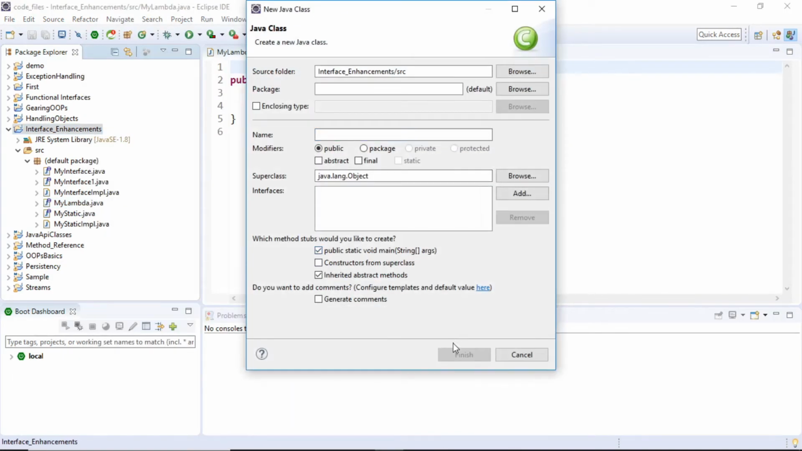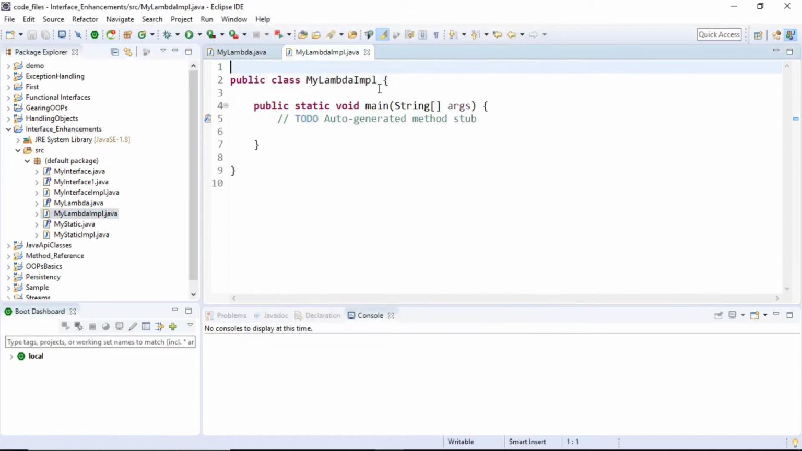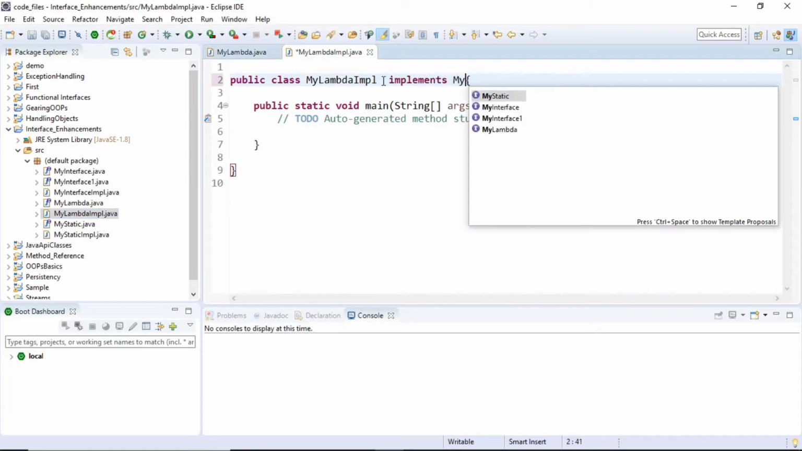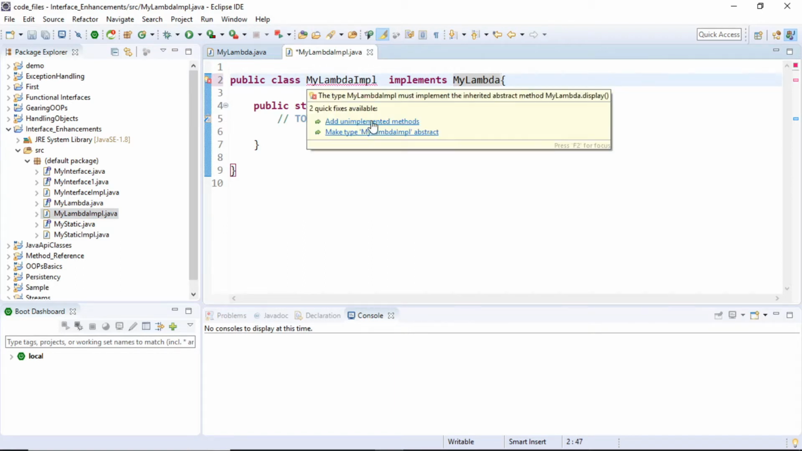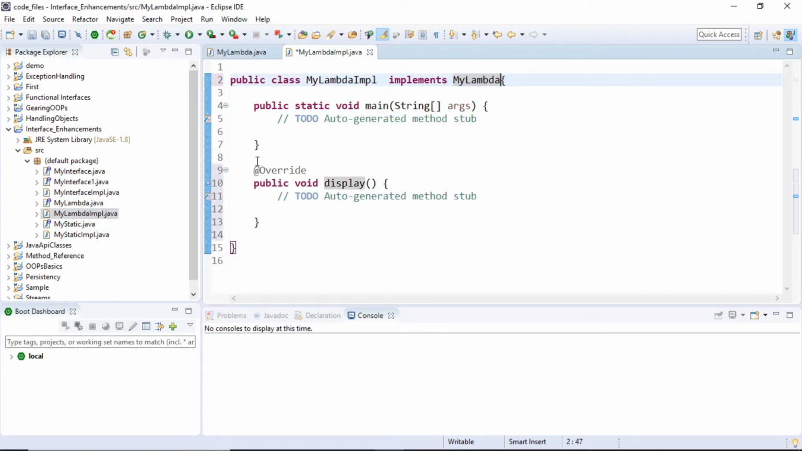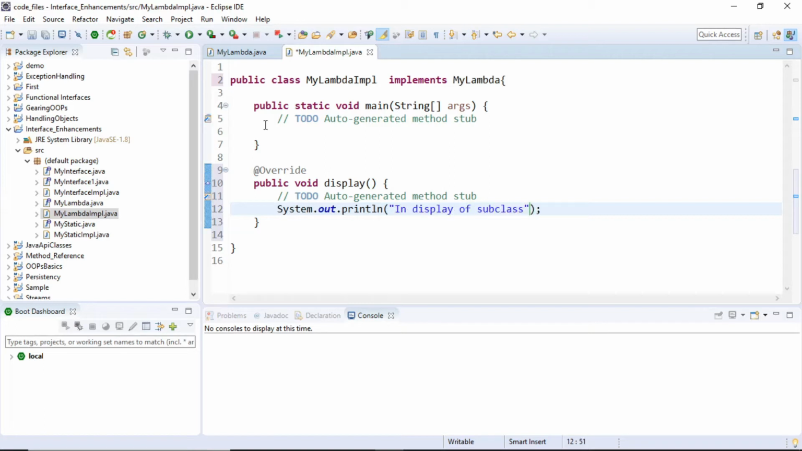So inside this, I'm going to have, let's say, public static void main, and the name of the class is MyLambdaImpl, and this is going to implement MyLambda. And we know that I need to override some method. So the method that I know is the display method, which is going to be overridden. And inside the display method, I would say System.out.println in display of subclass.